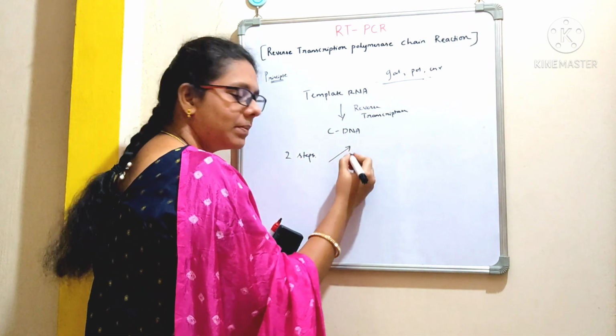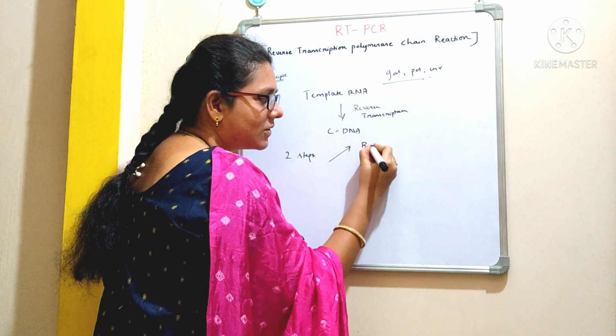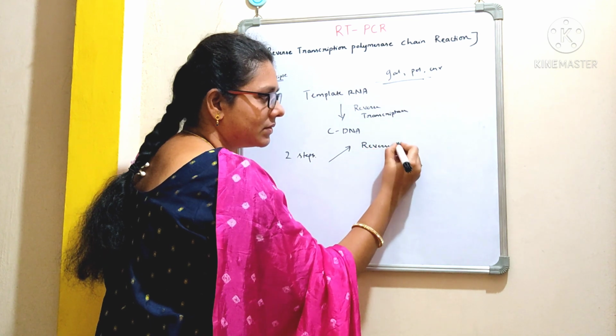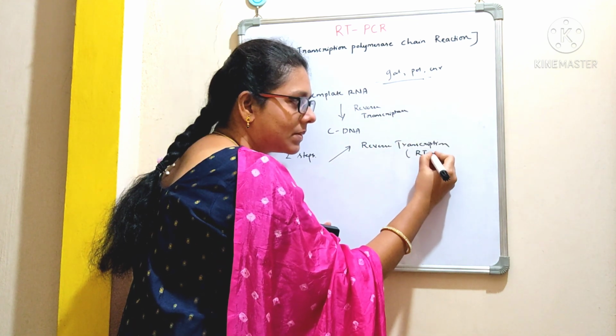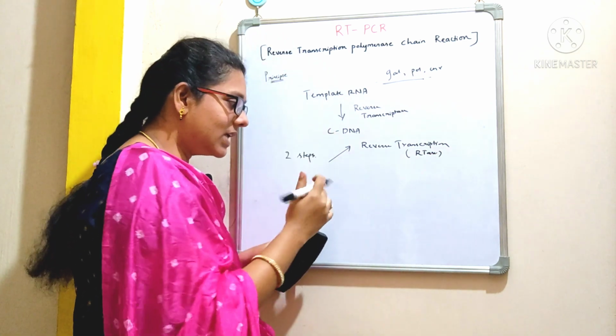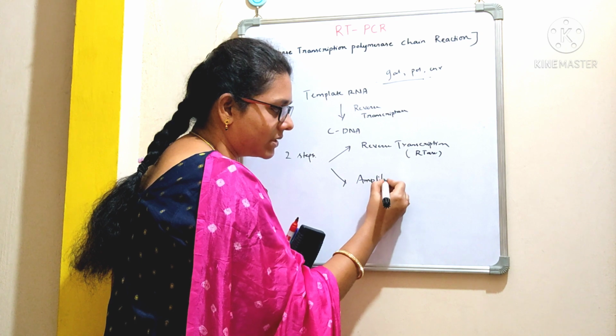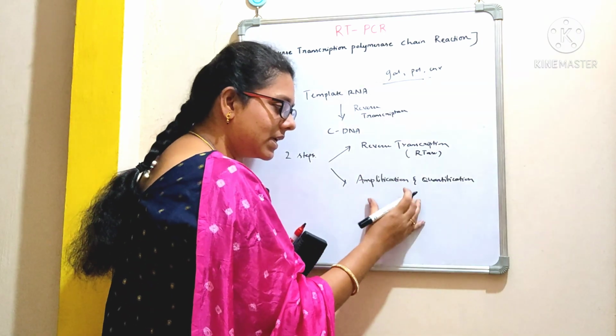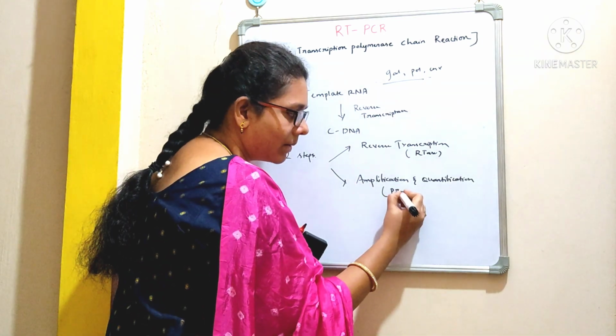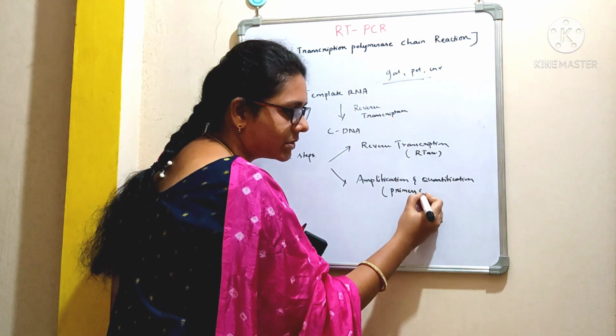In the first step, the process of reverse transcription takes place. The enzyme reverse transcriptase is required. Whereas in the second step, the amplification and the quantification takes place. Here in this second step, the requirements are primers and probes.